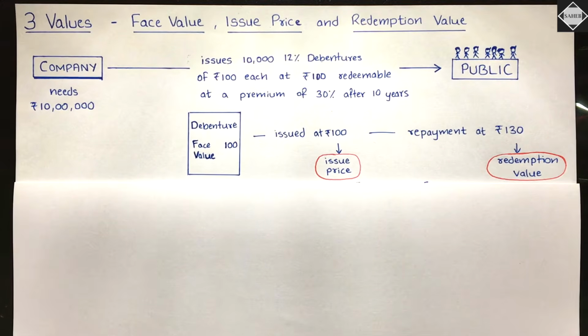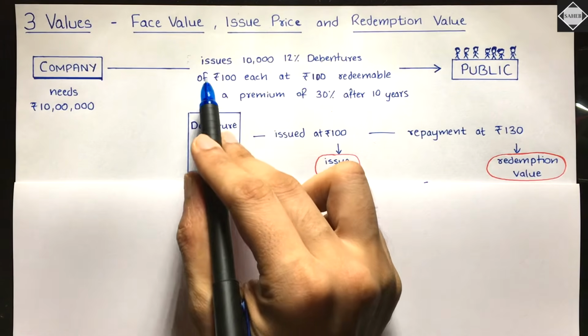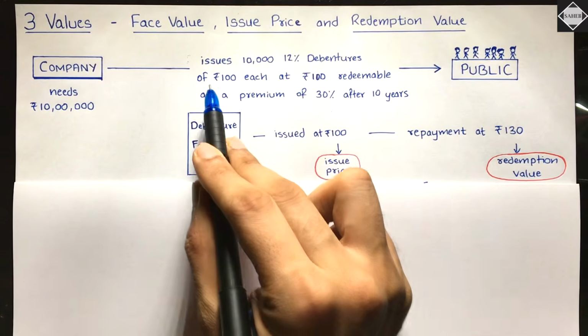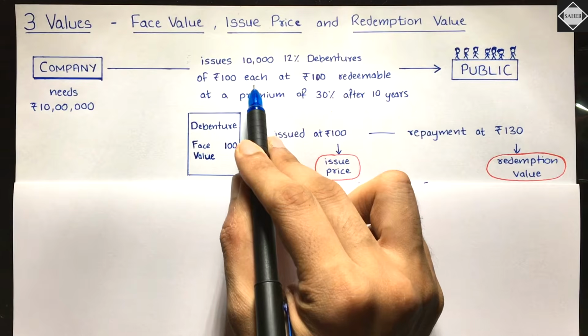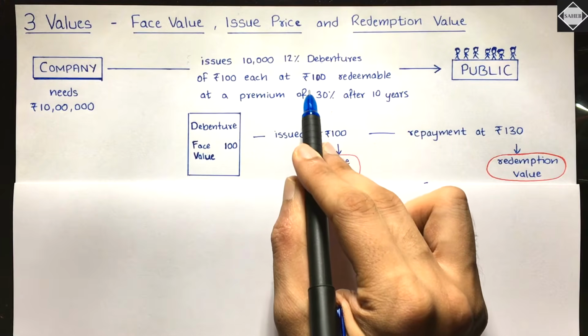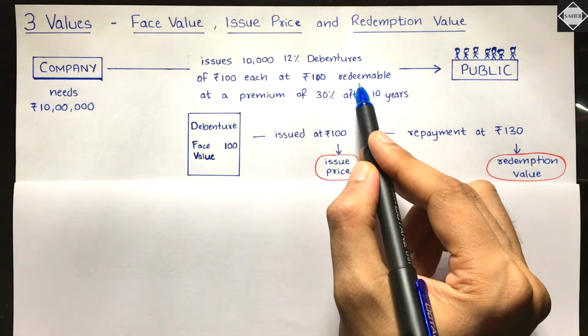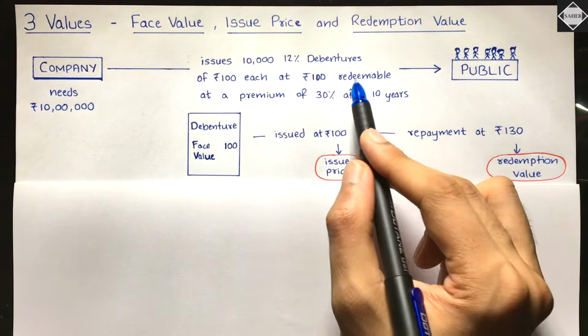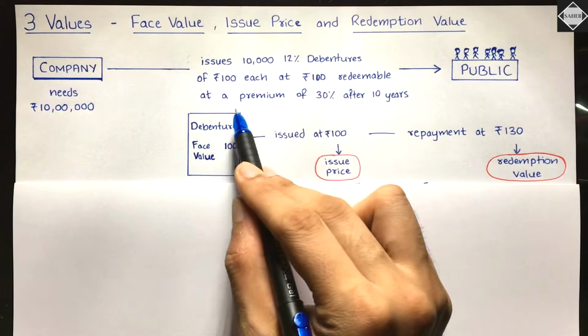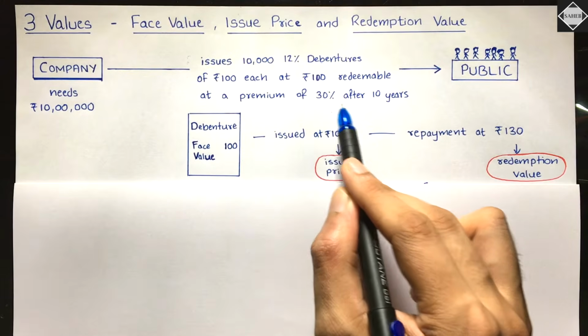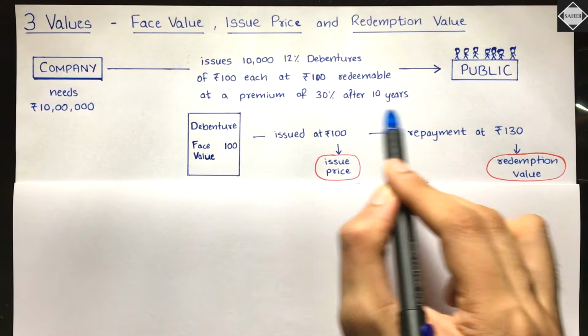Is that clear? Simple. And then it says, issues 10,000 12% debentures of rupees 100 each at rupees 100, redeemable. What does redeemable mean? Redeemable means repayable at maturity, repayable at a premium of 30% after 10 years, on the date of maturity.